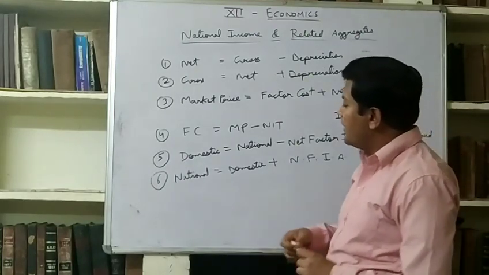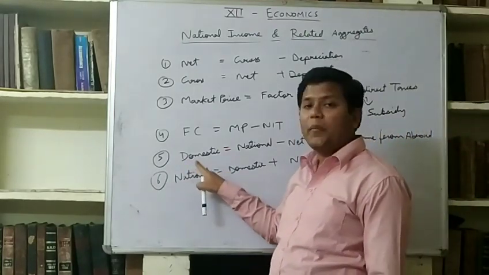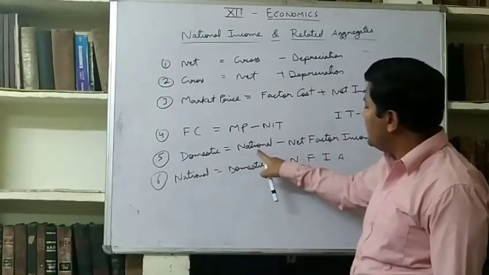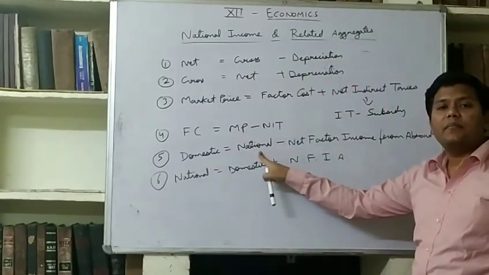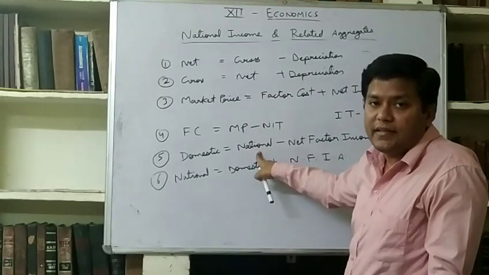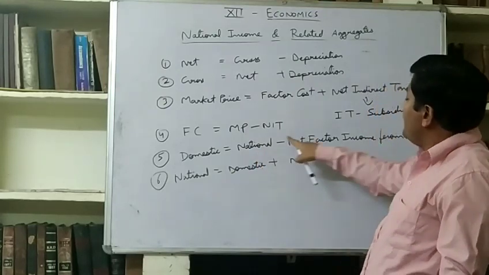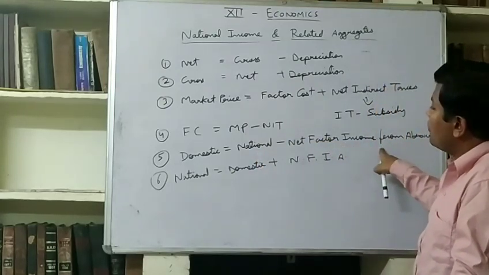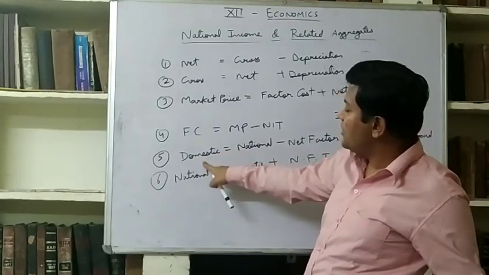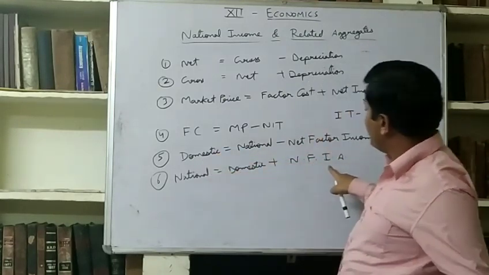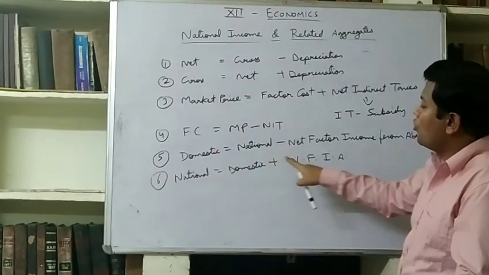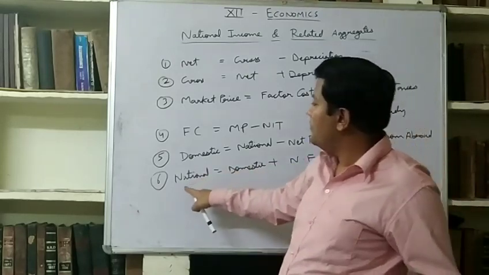Domestic means the income which is generated in our domestic territory, and national means income which is earned by our normal residents from anywhere. So if we subtract net factor income from abroad from it, it will become domestic, and if we add net factor income from abroad into domestic income, then it will become national.